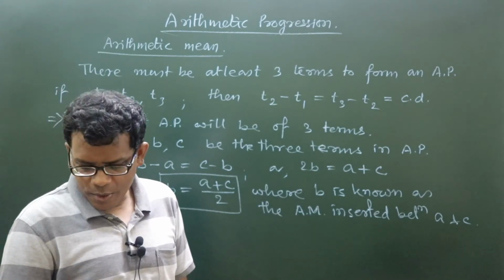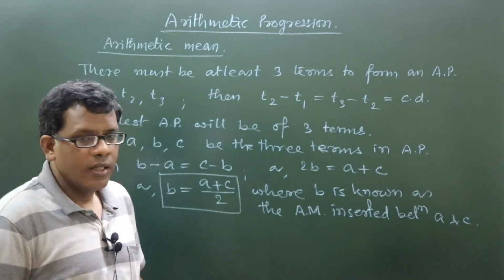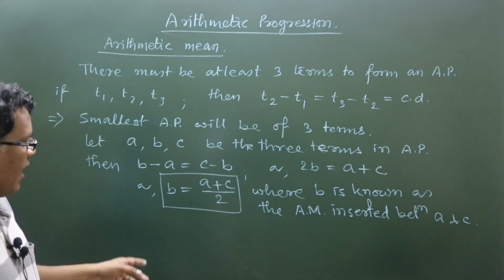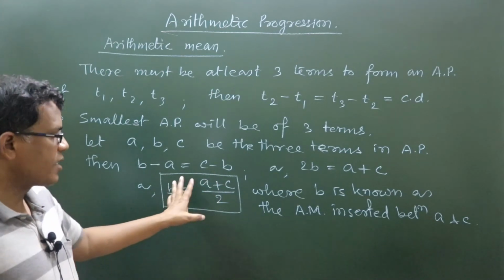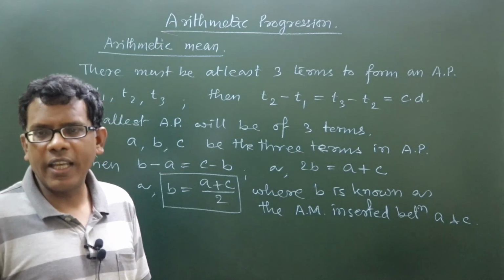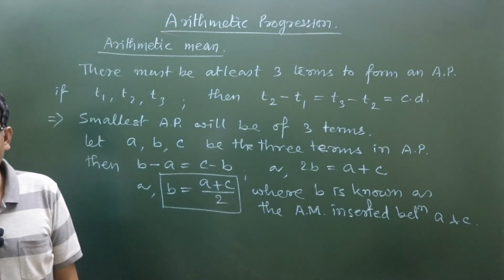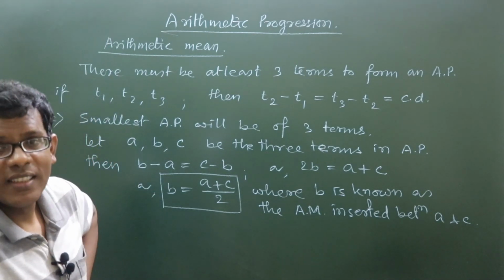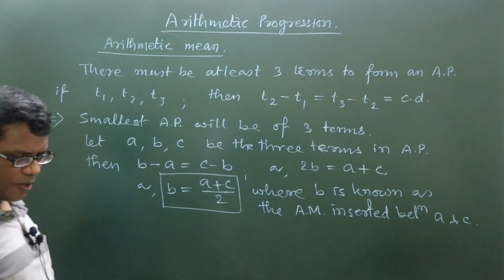So for 3 numbers in AP, the middle one is called the arithmetic mean inserted between A and C, and its value is expressed by the formula A plus C by 2. Is that okay? Fine. So note down. First note down this point.